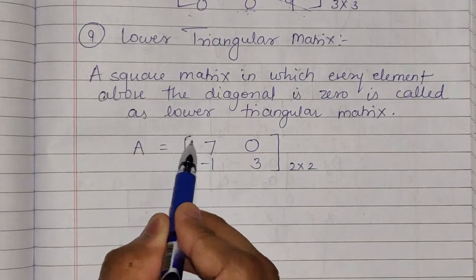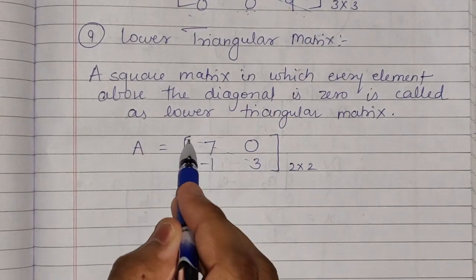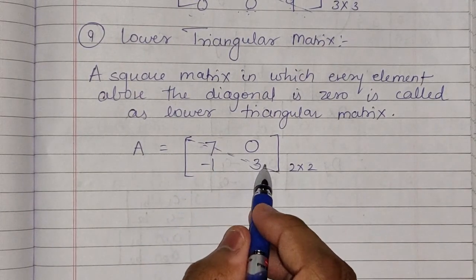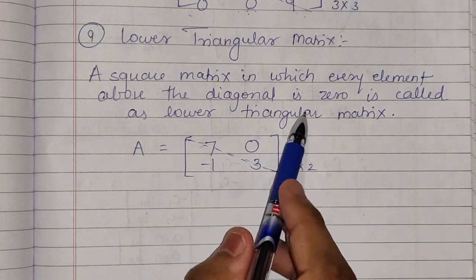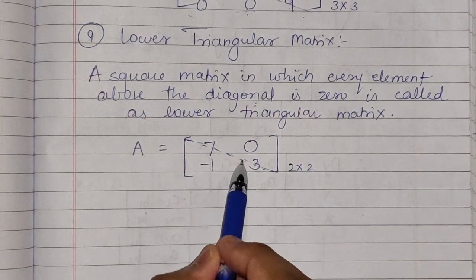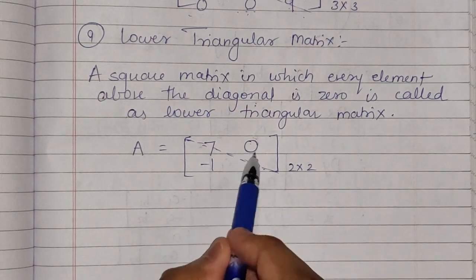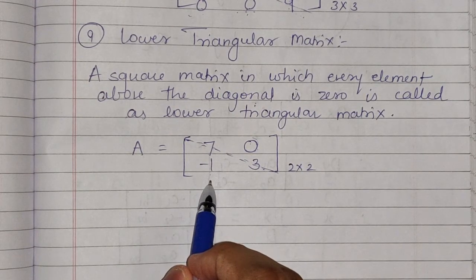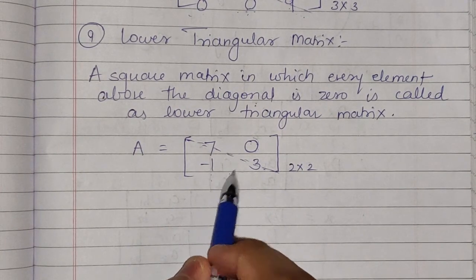This is a diagonal, right? I am just marking it here. According to the definition, every element above the diagonal should be 0. So above the diagonal it is 0, but below the diagonal there is a value, that is -1. So this matrix is a lower triangular matrix.